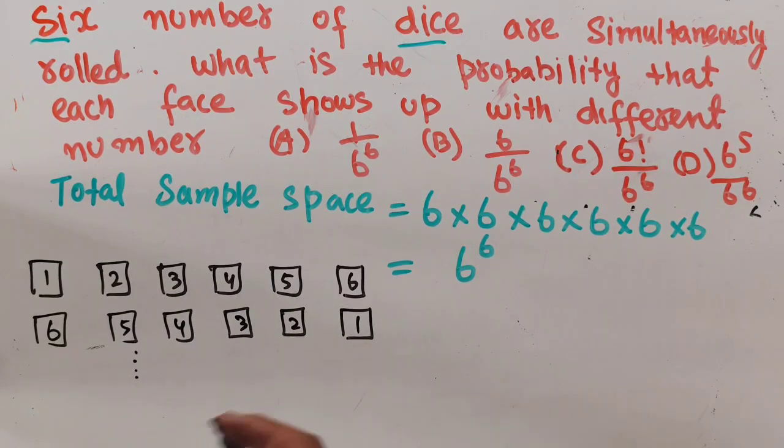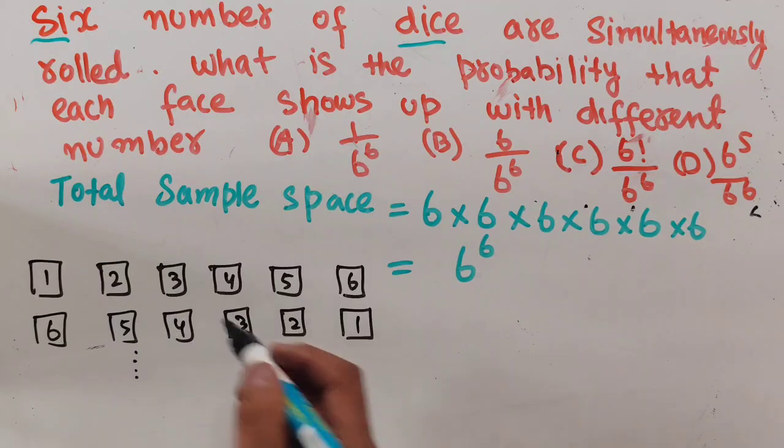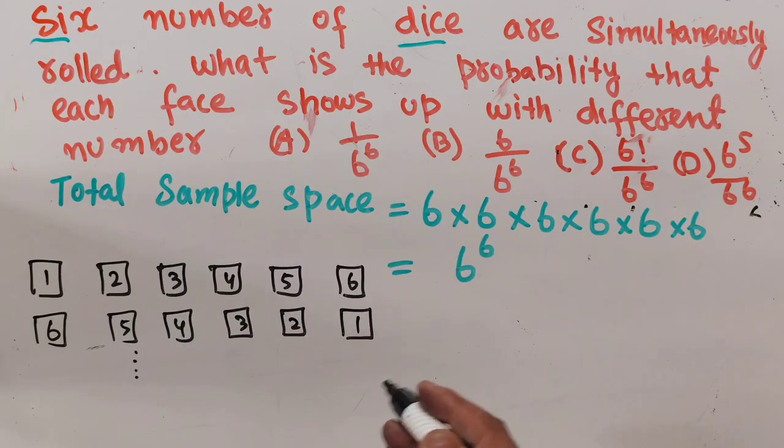So we need to find the different orders. For that we simply use the factorial.